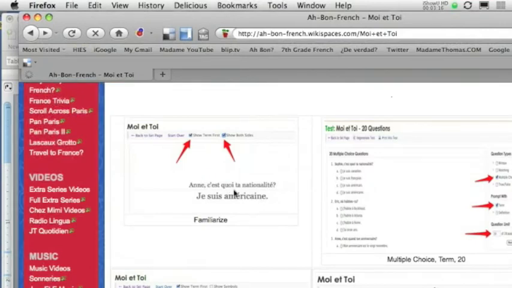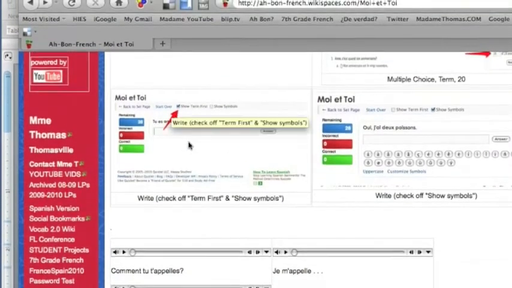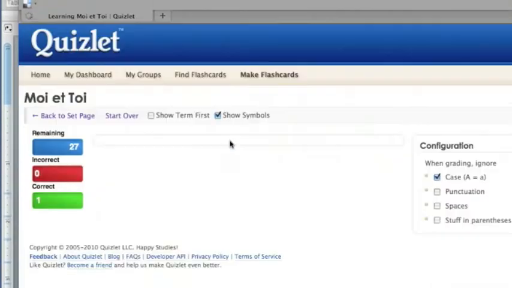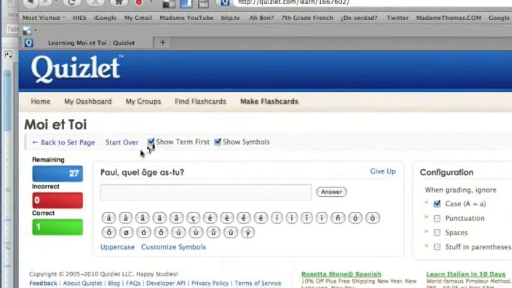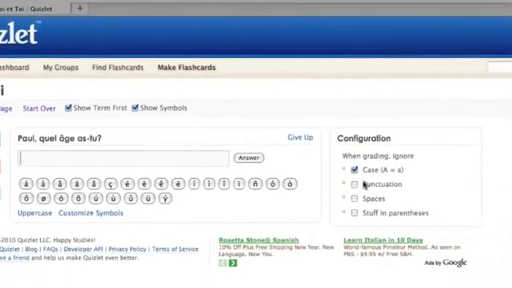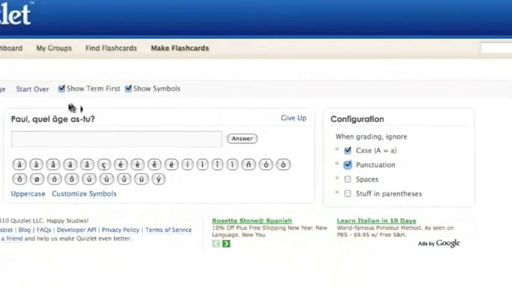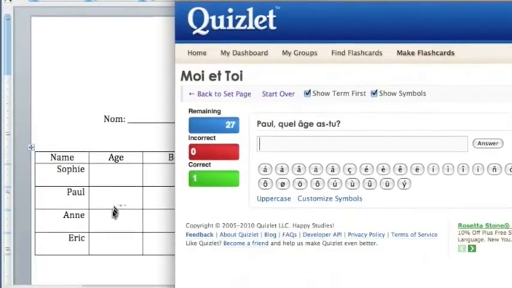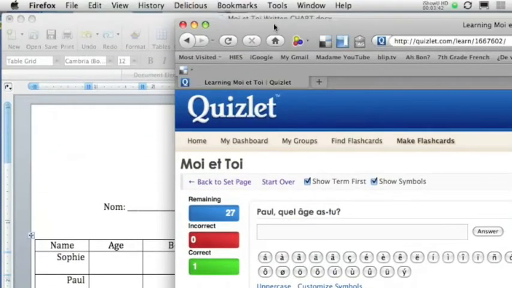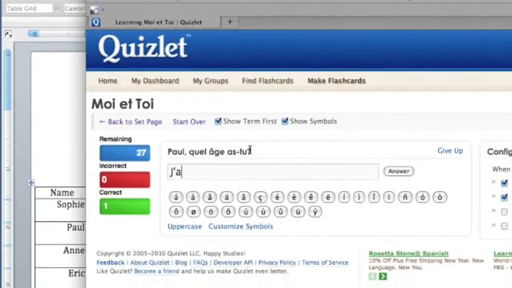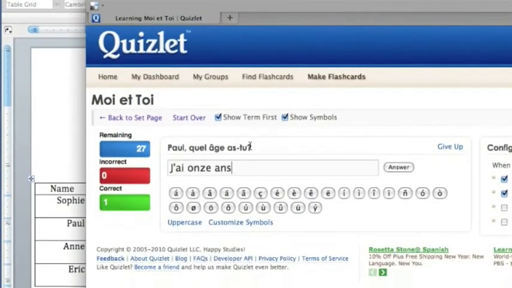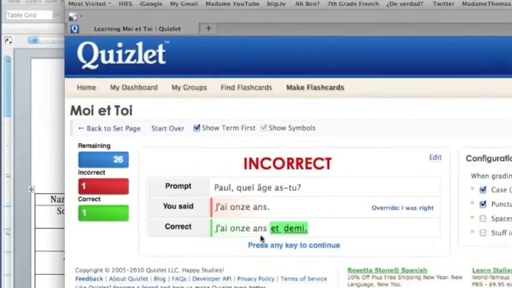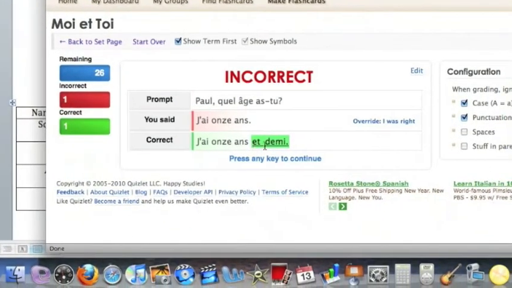After they're done with this, they step it up to the learning portion, which is this area here. It says check off term first and show symbols. Term first must be shown, so the question is asked, show symbols, and we'll go ahead and ignore punctuation. So Paul, quel âge as-tu? We have to look at the answer over here in English to figure out what the French would be. So I might say j'ai 11 ans, and I'll check it. I'm actually incorrect. It's 11 ans et demi, so anything I'm wrong, it'll correct me in green.